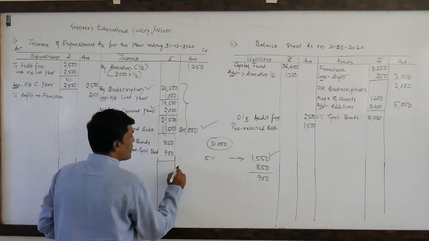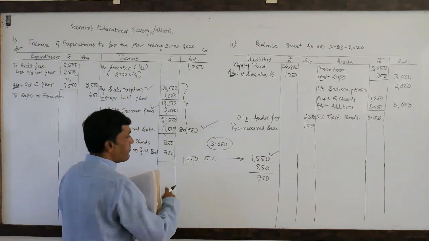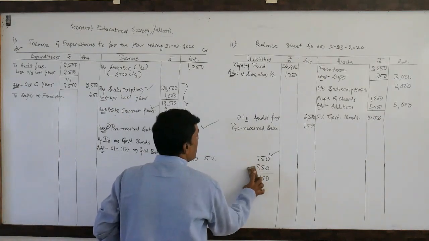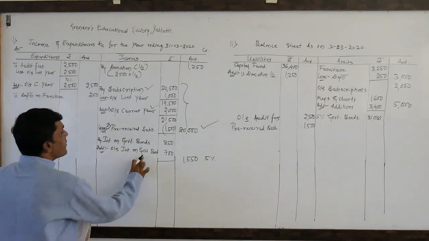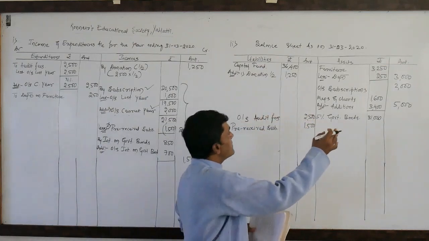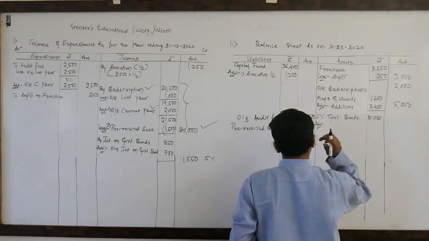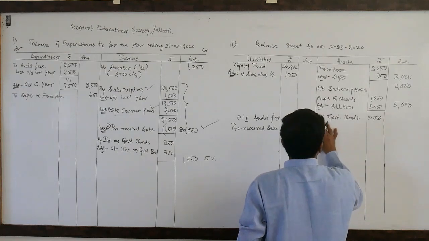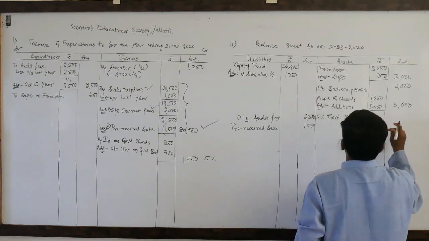The interest on government bond rupees 1,550. This receivable amount is to be written on the asset side. So add, or you can write separately, right? So better to write separately.